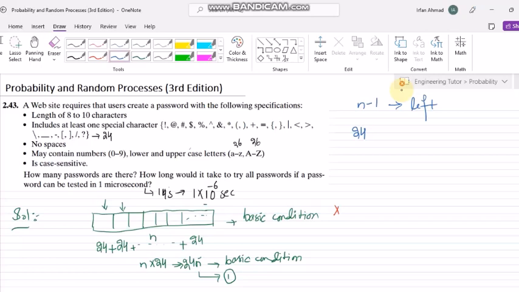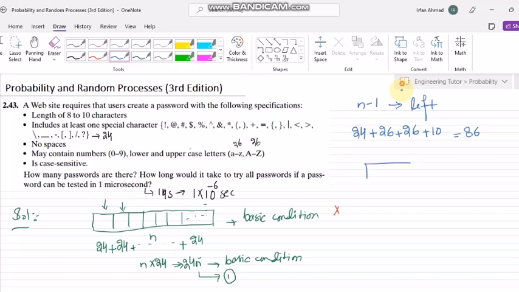So more than one can also be included here. Similarly, the 26 small alphabets can also be here. So 26 here. Similarly, 26 uppercase letters can also be included here, and similarly the numbers from 0 to 9 can also be included here. Okay, so how much is it? It will be 26, 26, 52, 52, 10 is 62, 62 plus 24 is 86. So I can have 86 characters.